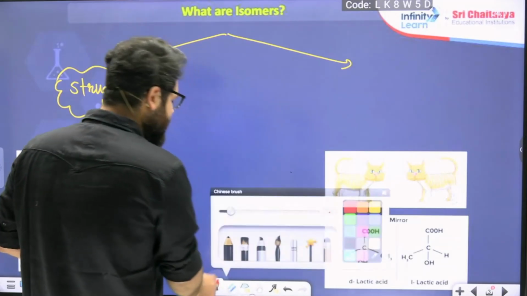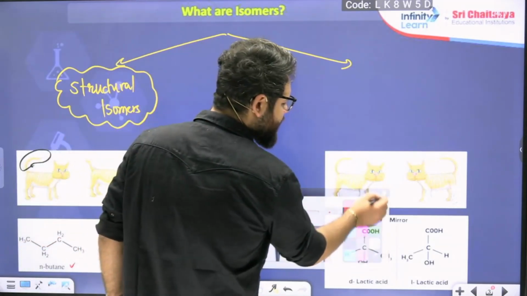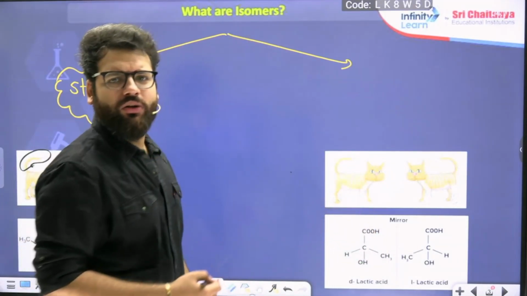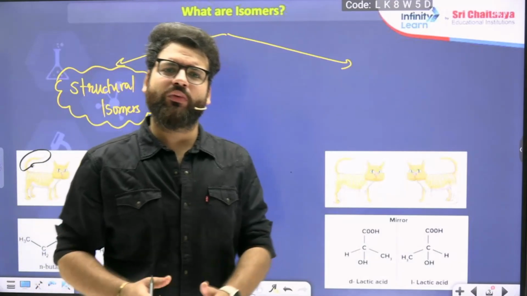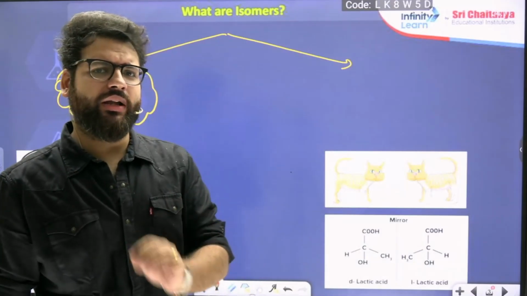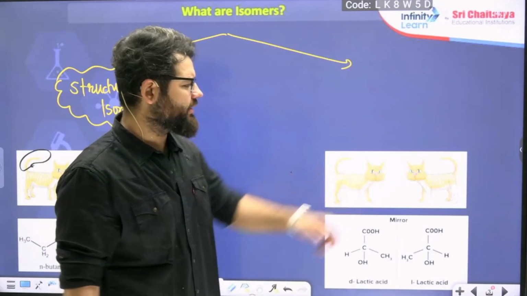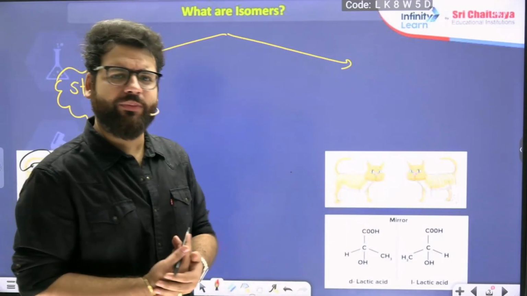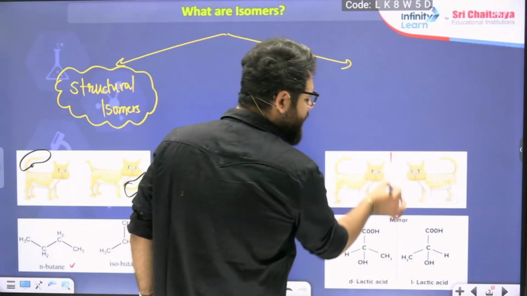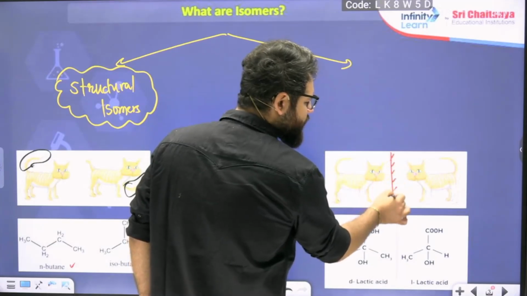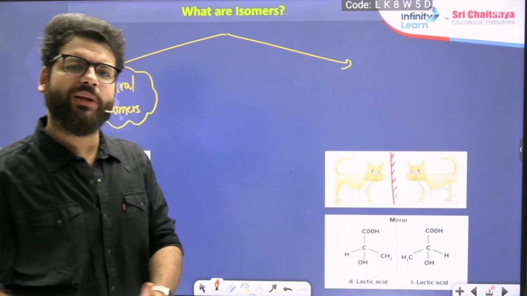The other type of isomerism: if you look at this cat and this cat, what is the difference between the two? Both cats look almost identical. They have the tails at the same position and all the limbs at the same position, but they are mirror images of each other. They are non-superimposable mirror images.